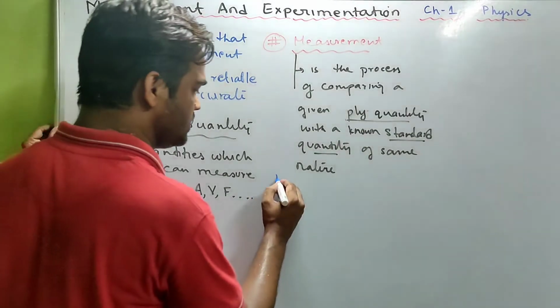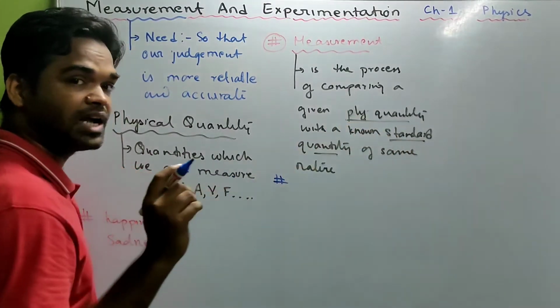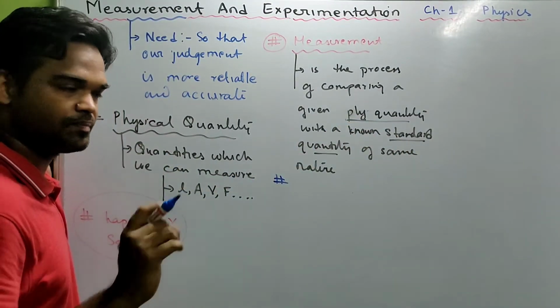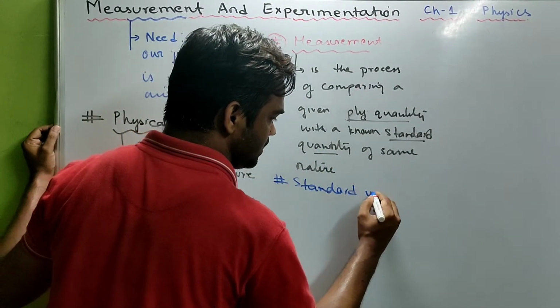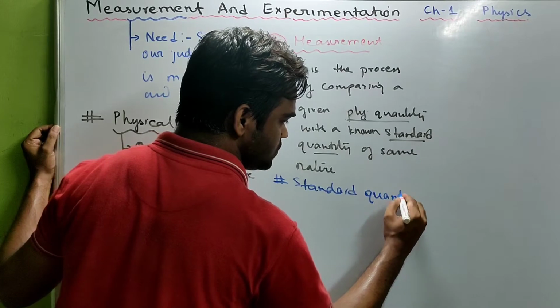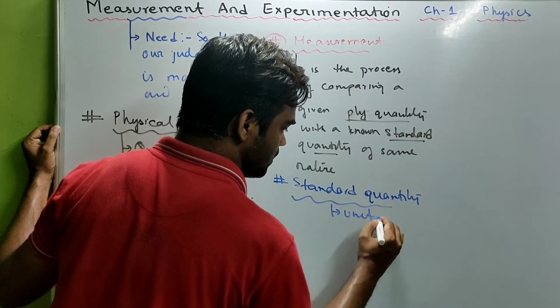So what is he doing? He is comparing sugar with a standard quantity which was 1 kg, and this standard quantity used for measurement is our unit